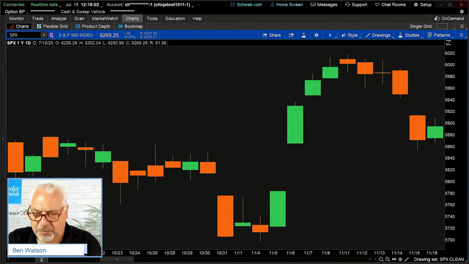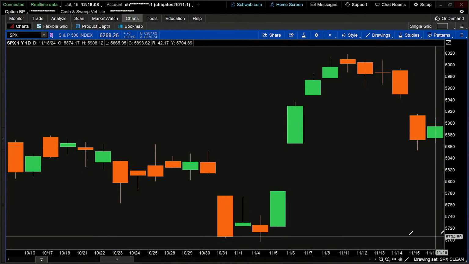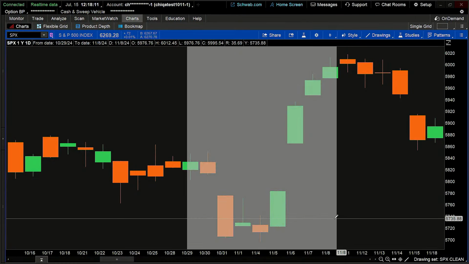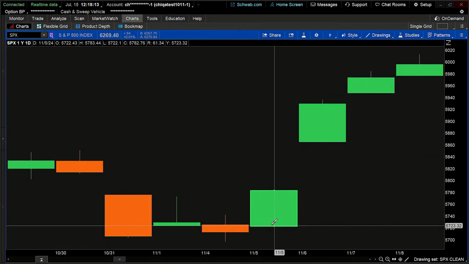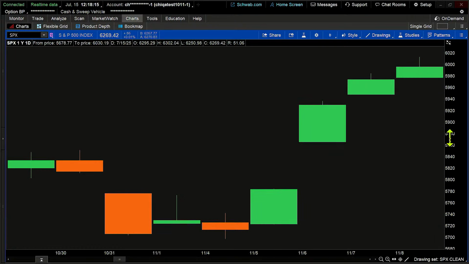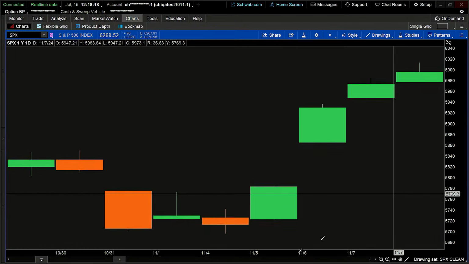So I'm going to grab my magic marker tool, and we're going to just kind of line out these candles. In fact, I'm going to zoom in just one little shorter time frame right here. And so we're going to grab these candles right here. Let me kind of zoom those up here. So I've got 4 different candles in this range right here. I've got this candle right here, and I've got another candle next to it, and another candle next to it, and another candle next to it. You notice that one of those candles is red, one of those candles is green.